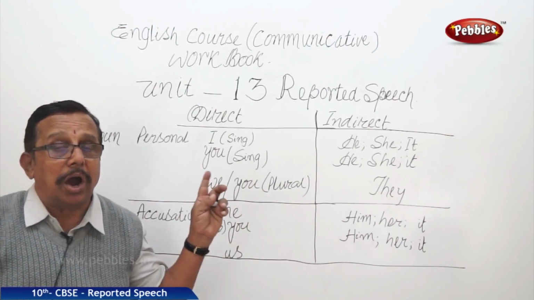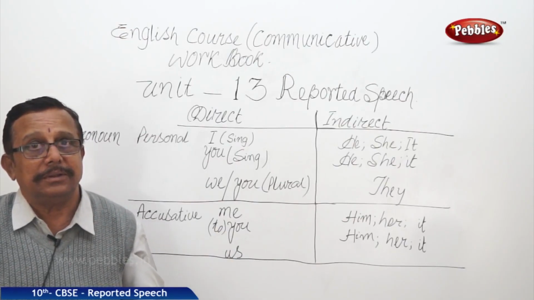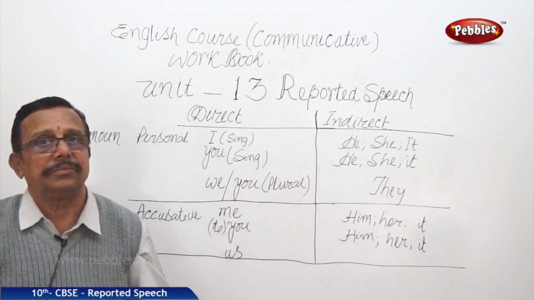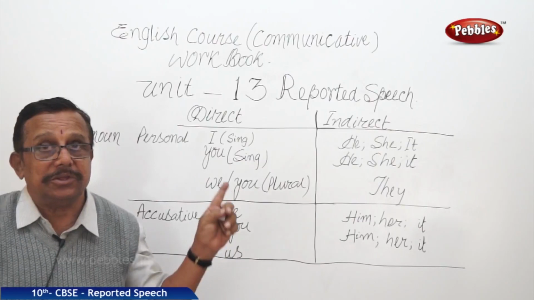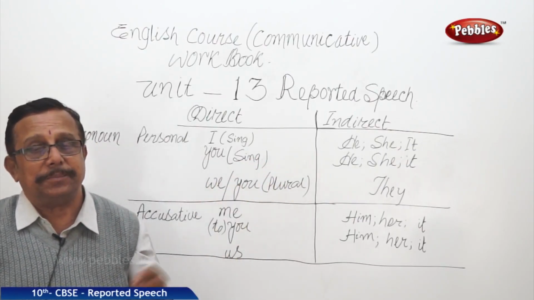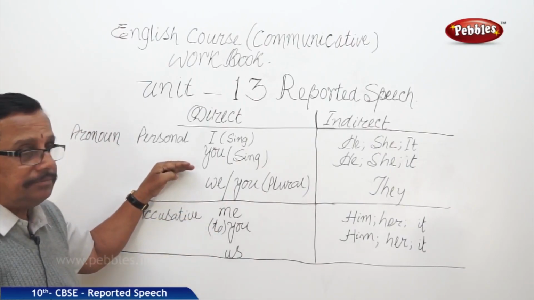Right? You are coming tomorrow. Then this you becomes he. You will go there. This you becomes he or she as per the gender. Now that is personal pronoun.